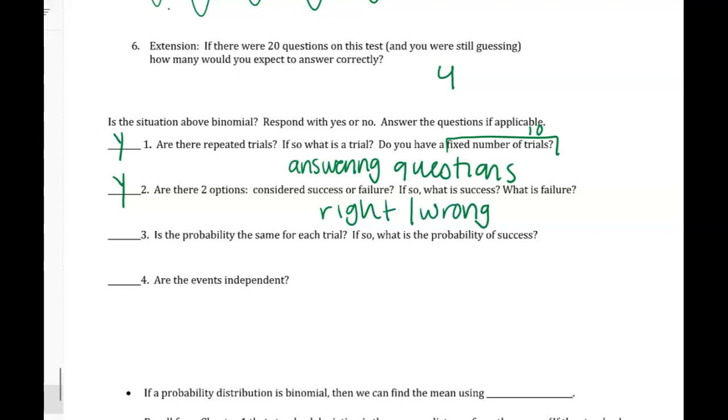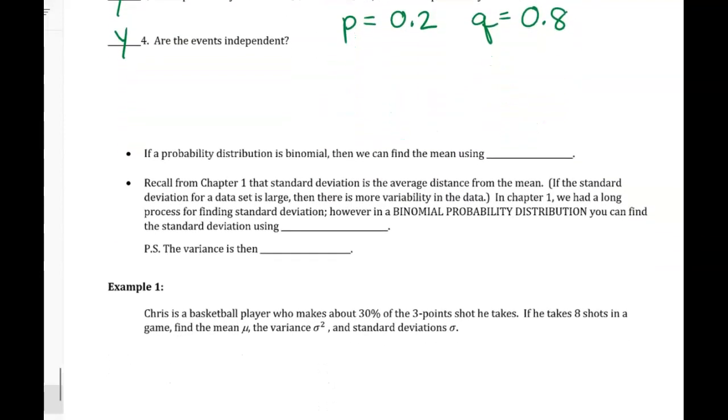So if the answer is B, it doesn't matter if you guessed A, C, D, or E, you're wrong, right? Probability the same? Yes, because you're guessing. We're assuming you know nothing about any of the material, so your probability of success, P, is going to be 0.2. 1 minus 0.2 is 0.8, so the probability of failure is 0.8. Are the events independent? Yes. We're assuming you go from question to question and you're like, what's this one? A. What's this one? C. What's this one? E. And you're totally guessing.